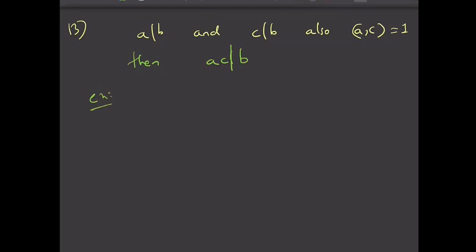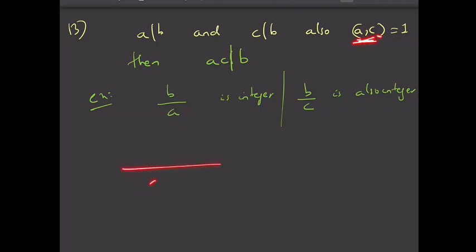Because A divides B means B by A is an integer, and B by C is also an integer. Now B by A being an integer means A is cancelling some part of B, and C is also cancelling some part of B, and nothing is common in A and C.